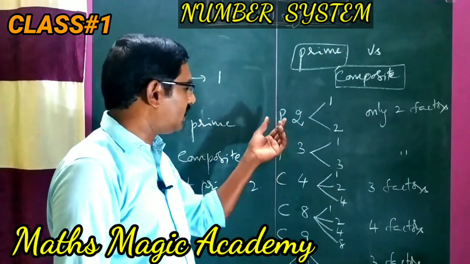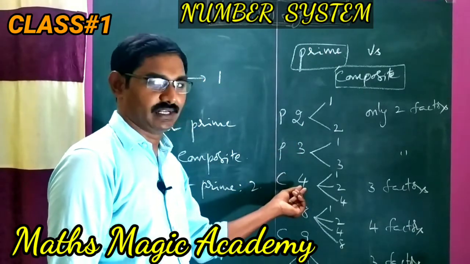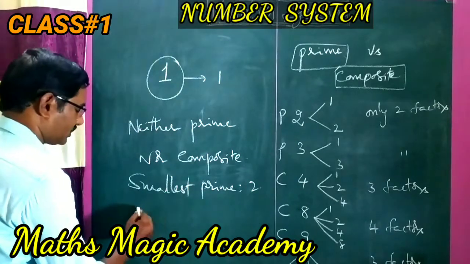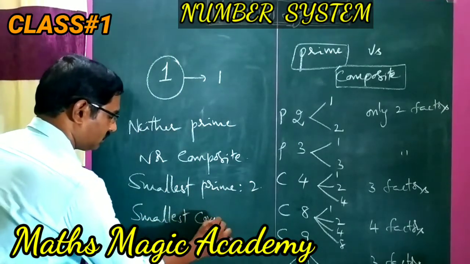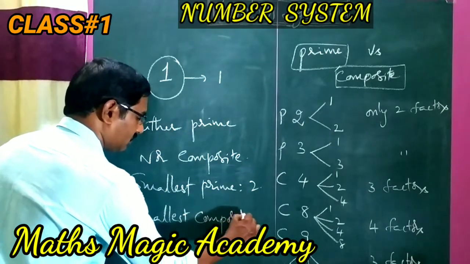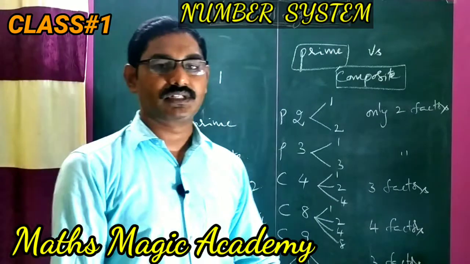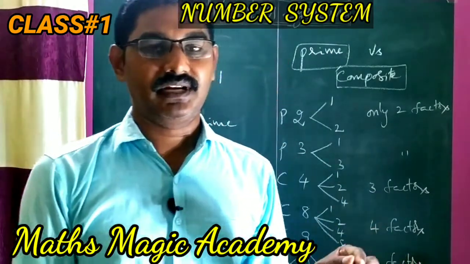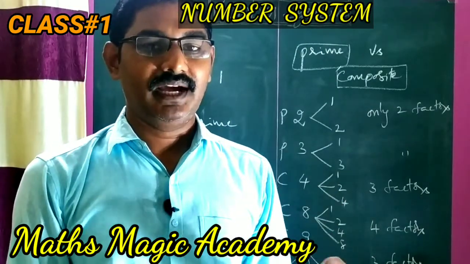And what is the smallest composite number? 2, 3, 4 is there. So 4 is the beginning composite number. So the smallest composite is 4. The composite numbers begin with 4, whereas the prime numbers begin with 2. The 2 is the only even prime number.